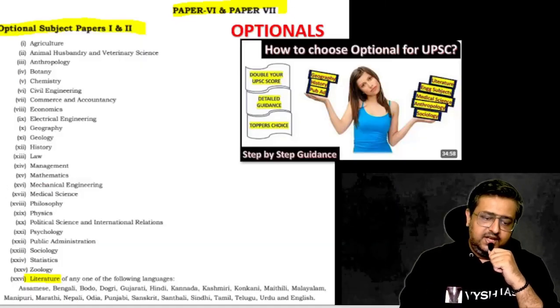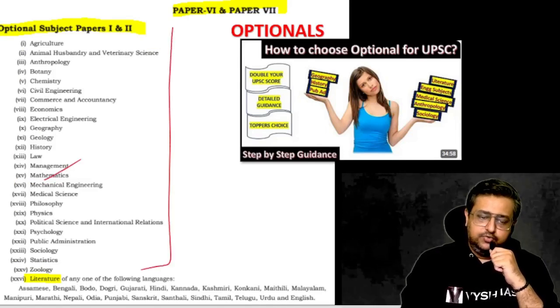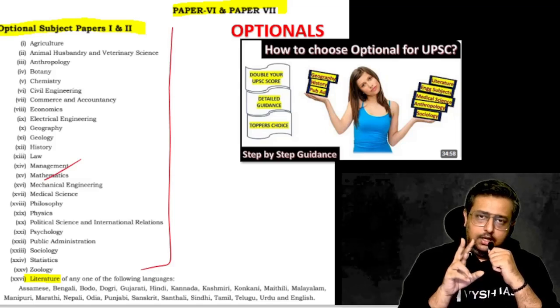Okay, then about the optional paper 1 and 2. I told you these many optionals are there, and you can choose one of them, and you have to give 2 papers on that.